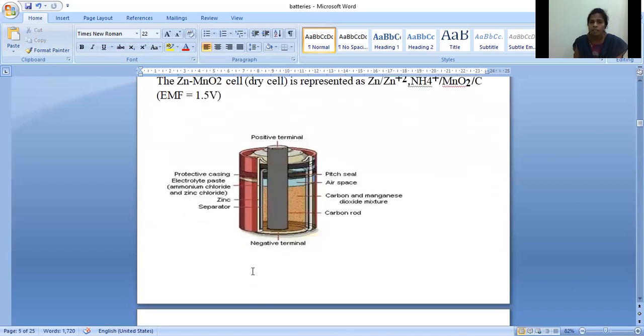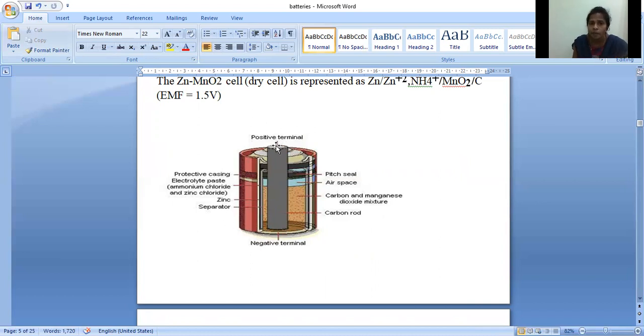So this is the diagram. See, the outer one is the zinc electrode, that is the zinc container. I said the zinc container is acting as the anode. At the center of the zinc container, we are placing the graphite rod. This is the graphite rod, and here the graphite rod is acting as the cathode. The space between the graphite rod and the zinc is filled with the paste of ammonium chloride and zinc chloride. And this graphite rod is coated with MnO2 to increase the reactivity.